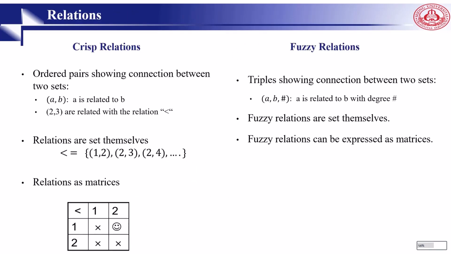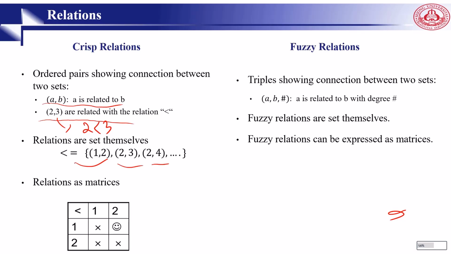At the beginning of the lecture, I introduced crisp sets and fuzzy sets, which are somehow opposite of each other. Here is the difference between crisp relation and fuzzy relation. In crisp, we have ordered pairs that show connection between two sets. For example, we can see here A and B. A is related to B, or 2 and 3 are related, for example, 2 is less than 3. Crisp relations are also sets. So, for example, you can see this one set.